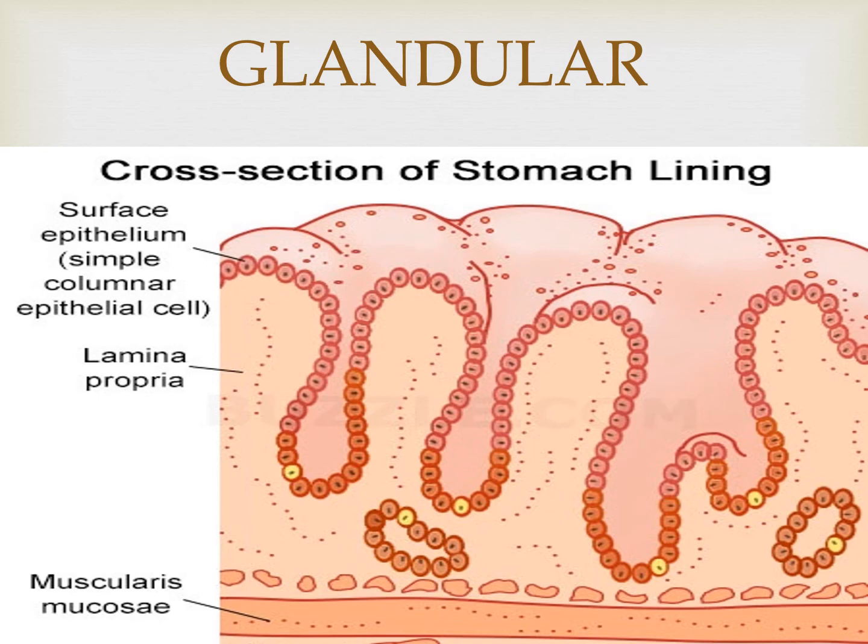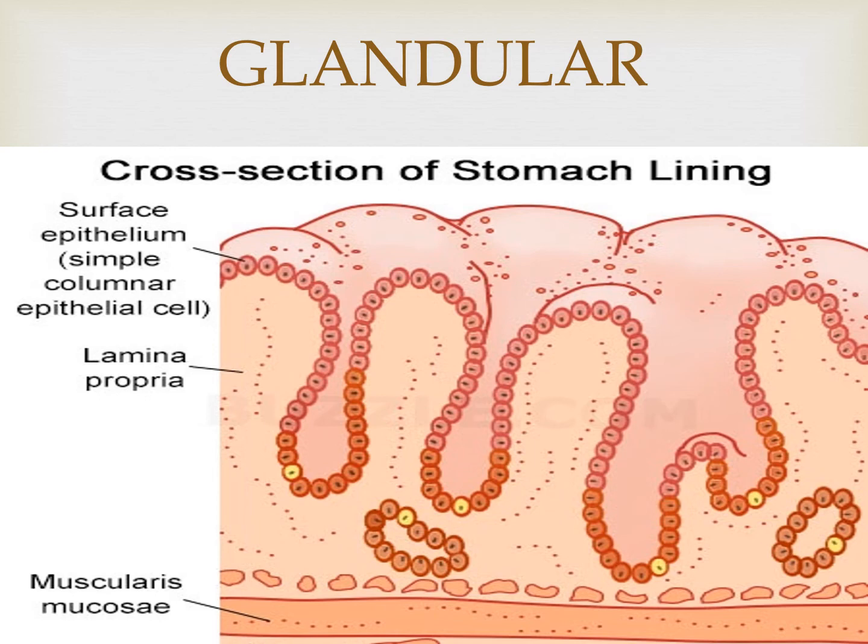These are present in the gastric glands, pancreatic tubules and intestinal glands. Yes, these are glandular epithelium.